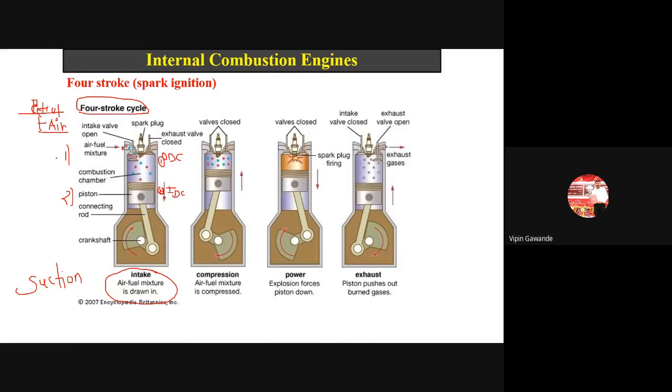When the piston moves from 1 to 2, what will happen? Both the valves are closed, this inlet valve and this exhaust valve. When the piston starts moving downward because of the rotation of the crank, the crank takes half a rotation, 180 degrees, and the piston moves downward.